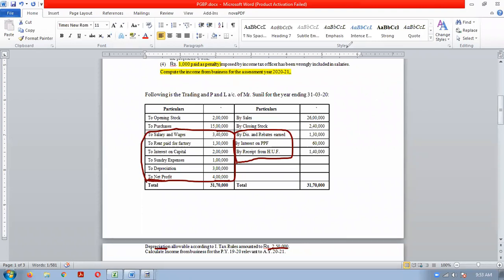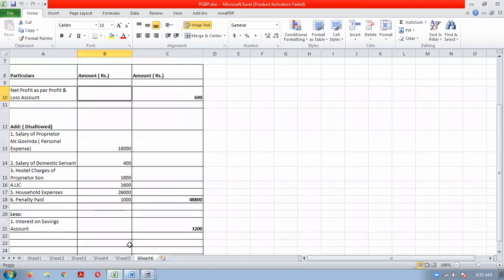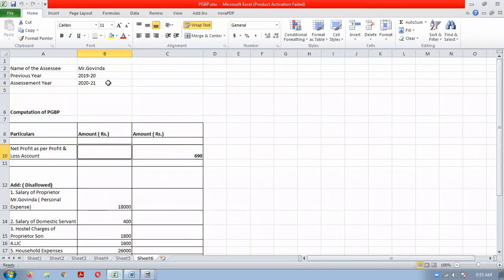How to solve this illustration, let us understand. So format we will take same only.